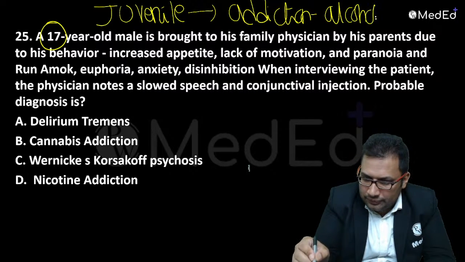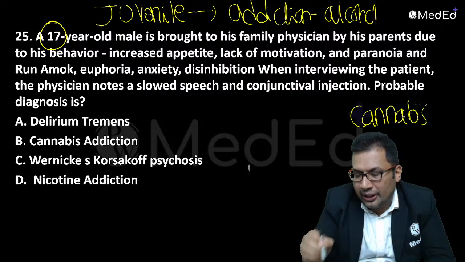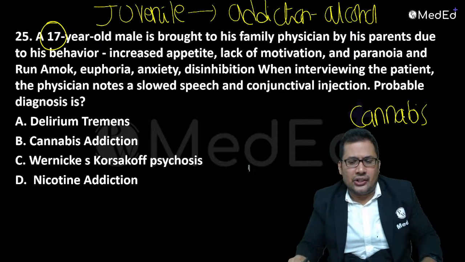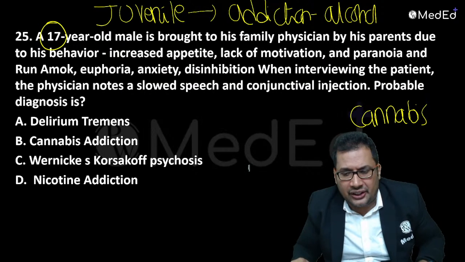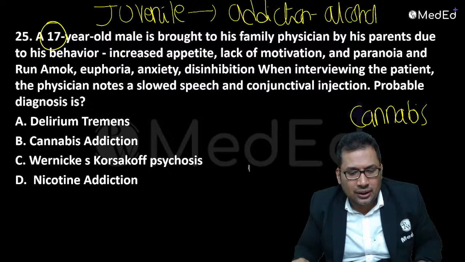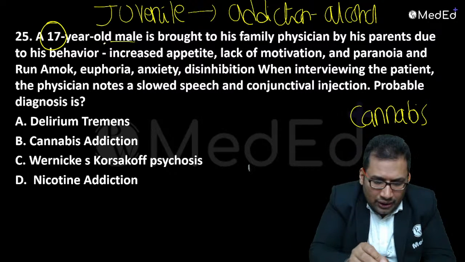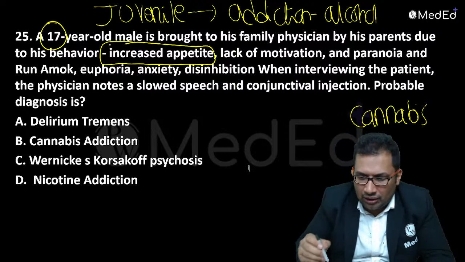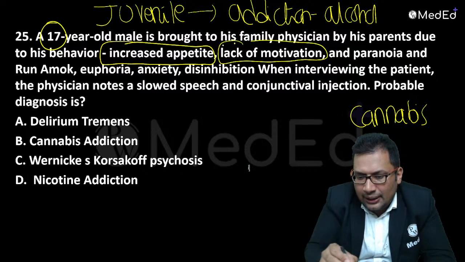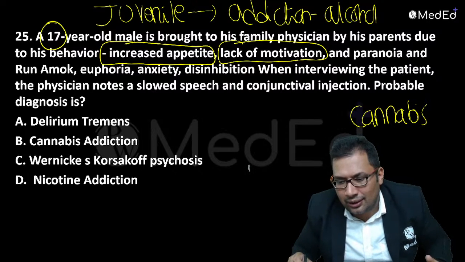Alcohol is common, cannabis is common, heroin too. A 17-year-old male is brought to his family physician by his parents due to his behavior: increased appetite, eating a lot, and lack of motivation, no motivation to do new things.